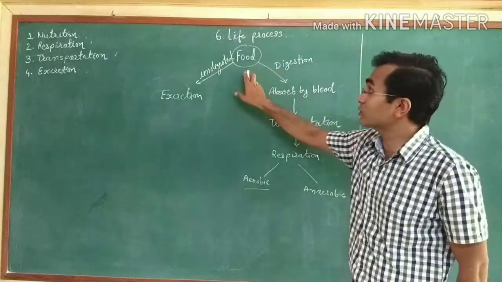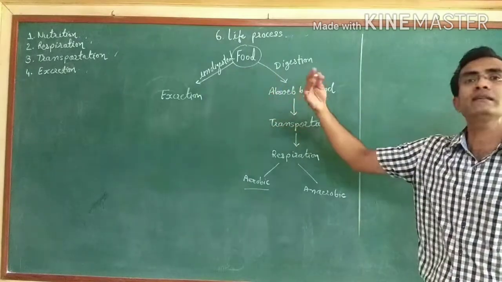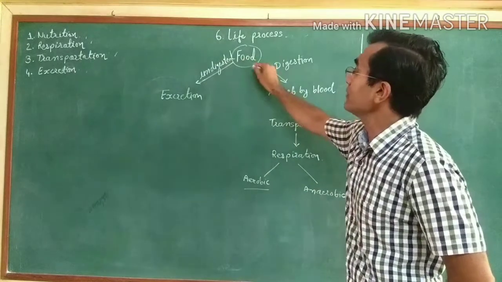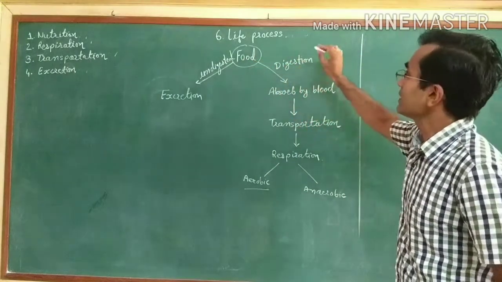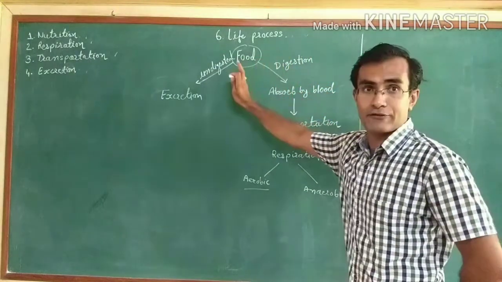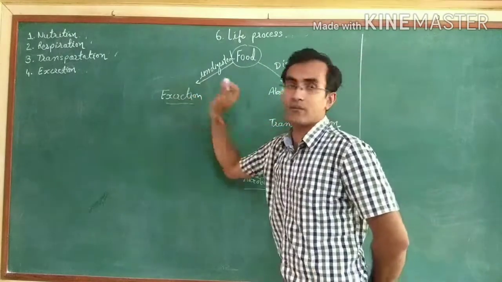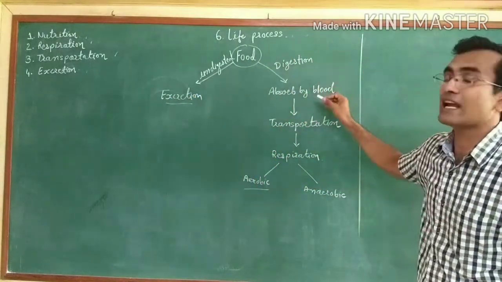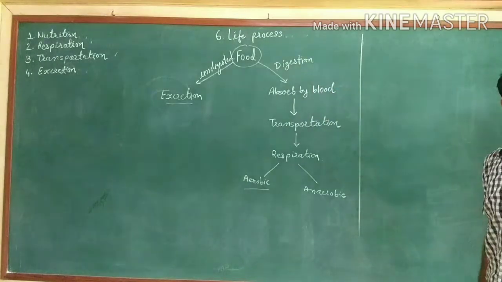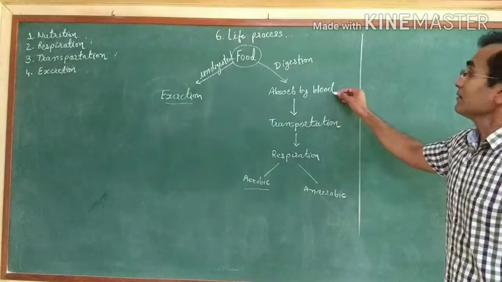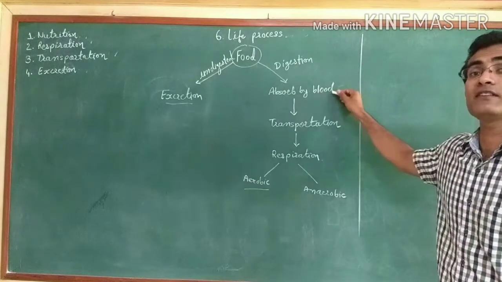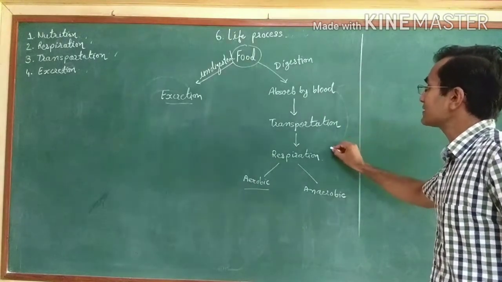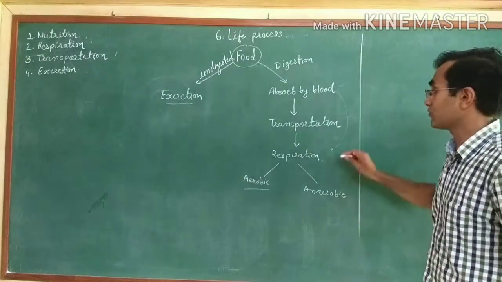Any living organism takes food, and the food gets digested. The undigested food gets excreted from the body, and the digested food is absorbed by the blood, which is further transported to different cells of the body.